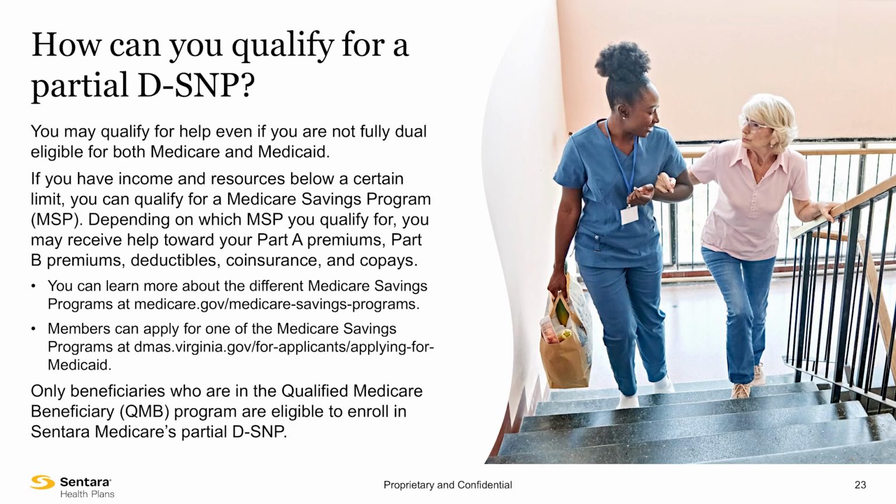If you are not fully dual eligible for both Medicare and Medicaid, you may still qualify for help. You may be able to qualify for a partial dual special needs plan. Partial dual eligibility is based on financial limits, such as how much you earn or own. A Medicare savings program may cover Parts A and B copays and deductibles. You can learn more about the different Medicare savings programs at medicare.gov.